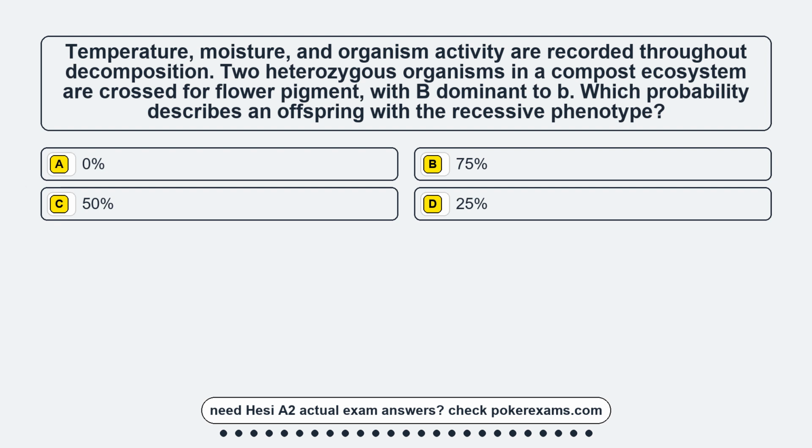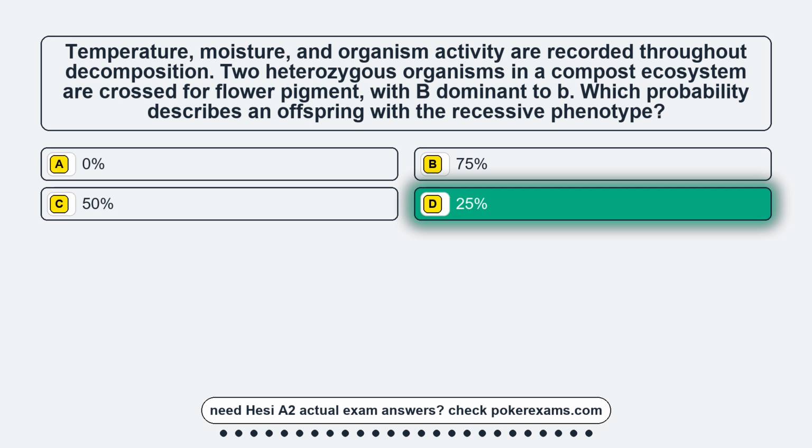Question 8. Temperature, moisture, and organism activity are recorded throughout decomposition. Two heterozygous organisms in a compost ecosystem are crossed for flower pigment, with B dominant to b. Which probability describes an offspring with the recessive phenotype? Option A, 0%. Option B, 75%. Option C, 50%. Option D, 25%. The correct answer is option D, 25%.